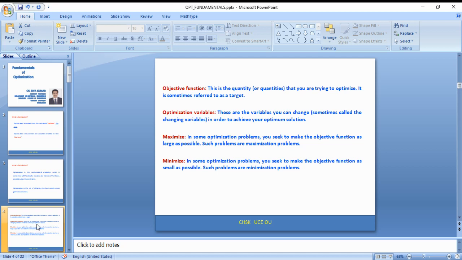This is the quantity or quantities that you are trying to optimize. It is sometimes referred to as a target. And optimization variables are the variables you can change in order to achieve your optimum solution.